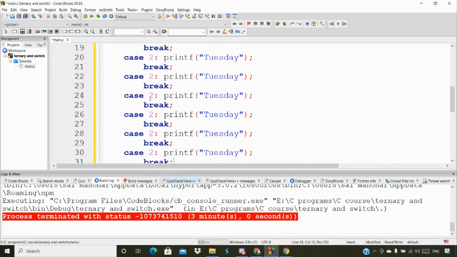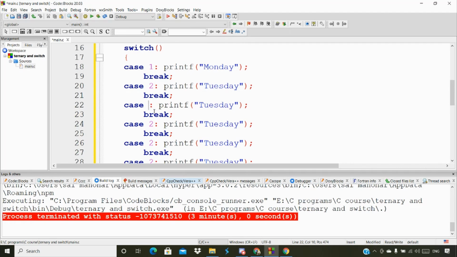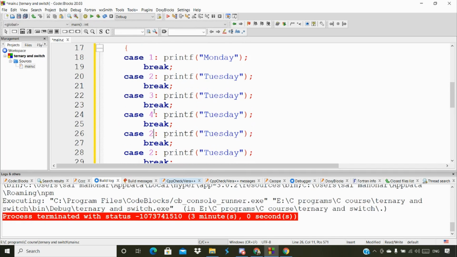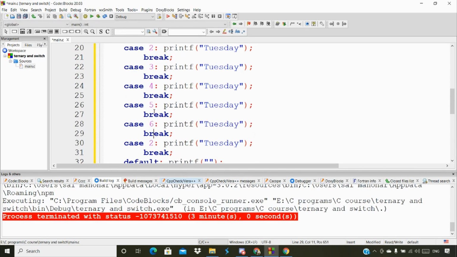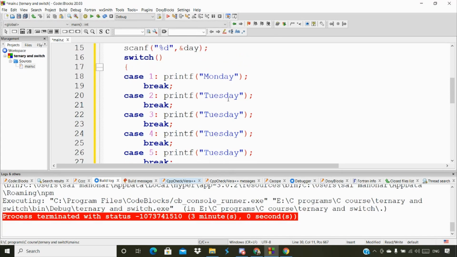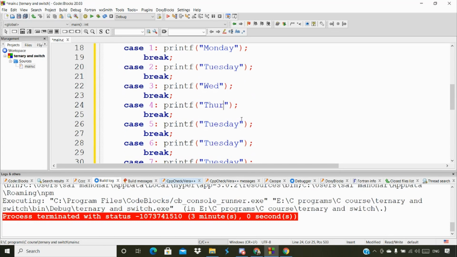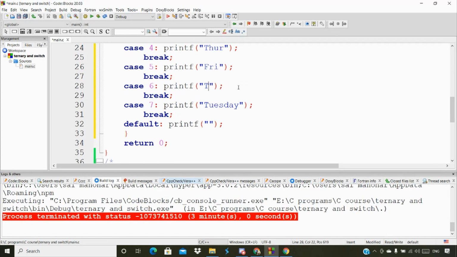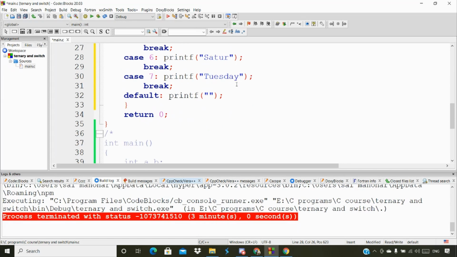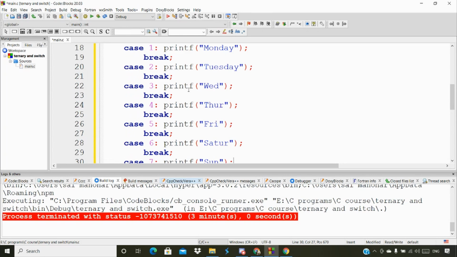Now I'm going to change the values here. We have 1, 2, 3, 4, 5, 6, 7, and I'm also going to change the days: Monday, Tuesday, after that Wednesday, Thursday, Friday, Saturday, and Sunday. So this is what we have given in all the cases, Monday to Sunday.